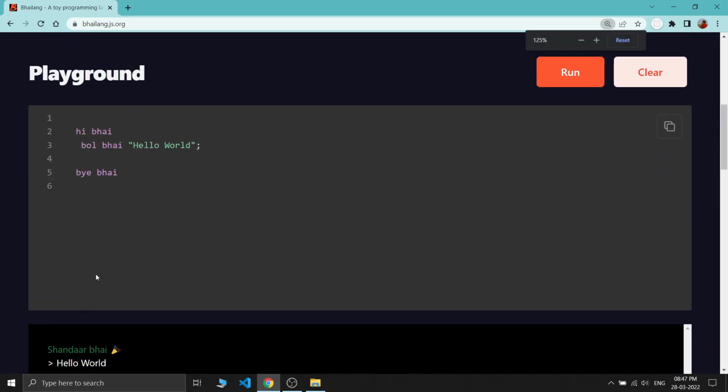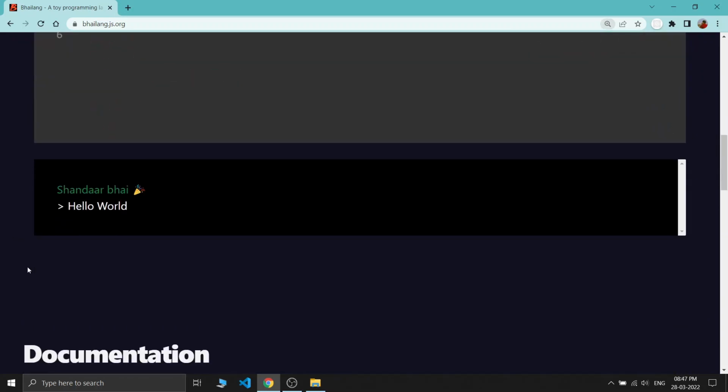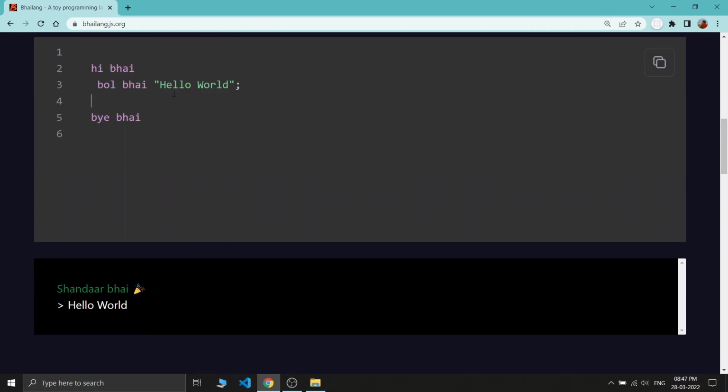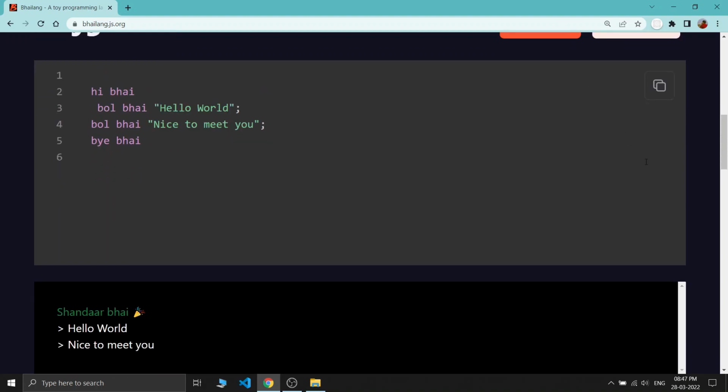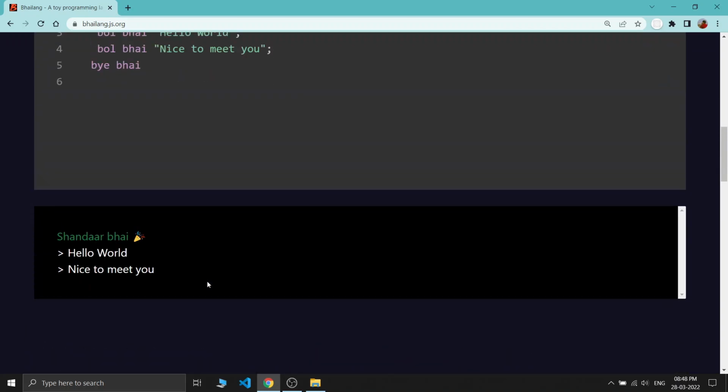Just quickly zoom in a bit. Okay, I think this is cool. And also you can write anything, just like bol bhai, nice to meet you. And if you run this code, you will see hello world and nice to meet you. So just like this, you can print anything inside our output or the console.